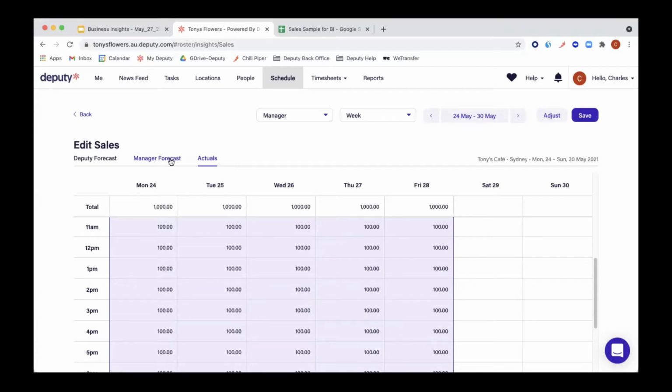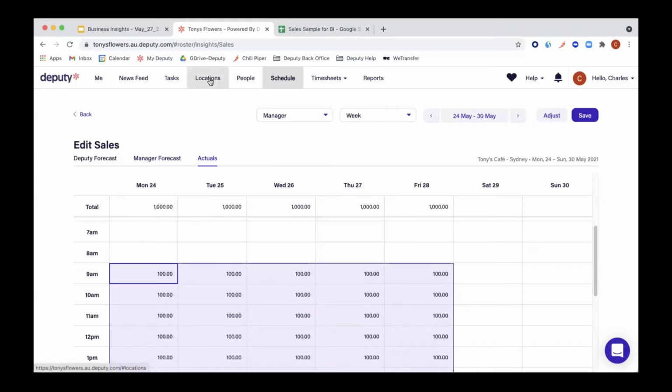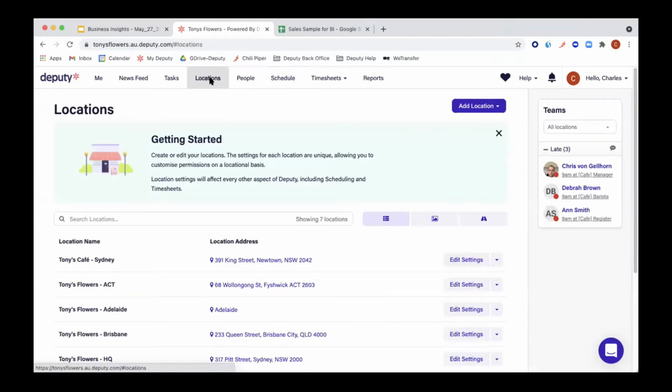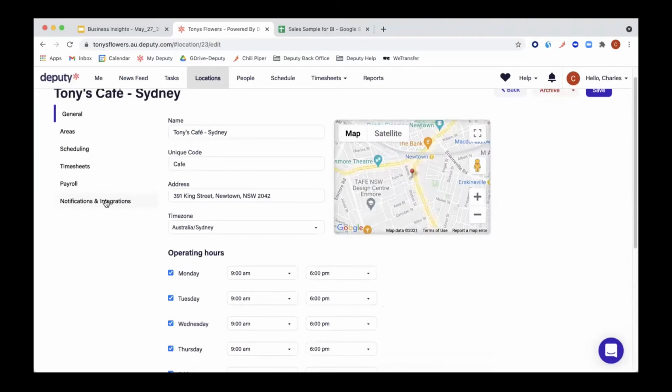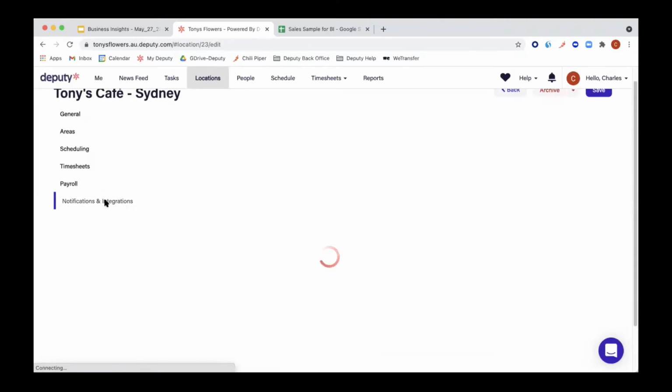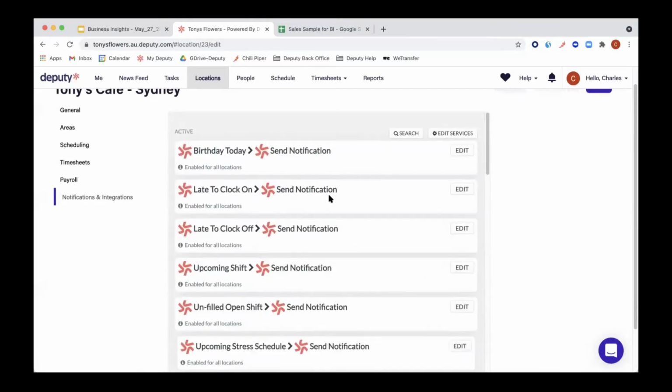So this is the second way. The other way is through our integrations. Deputy in Australia has 11 direct integrations. To access those, all we have to do is go back to your locations and select your location. For us, it's Tony's Cafe. Go to Edit Settings, Notification and Integration. Now we wait while this loads. Perfect. So here are the different notifications and integrations.